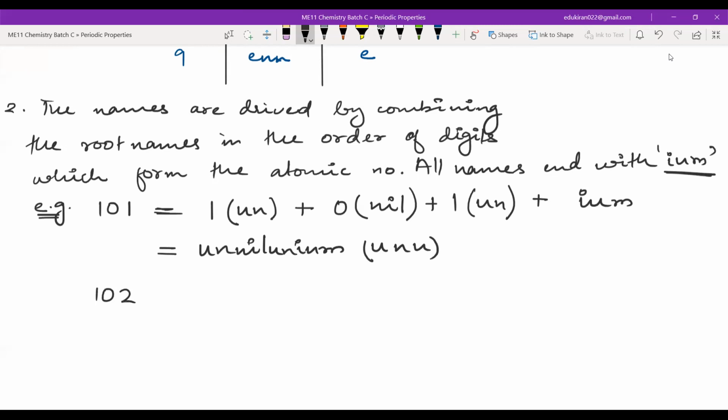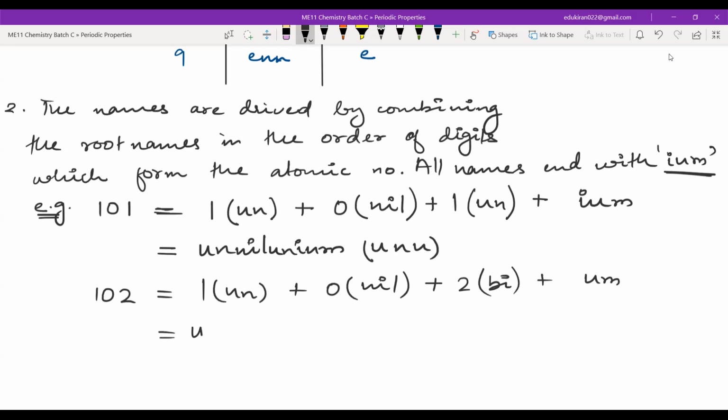Similarly, if you have 102, this will be un, nil, plus bi, and after that just UM, because the name should just end with IUM. This will be un, nil, bium. Please write this.